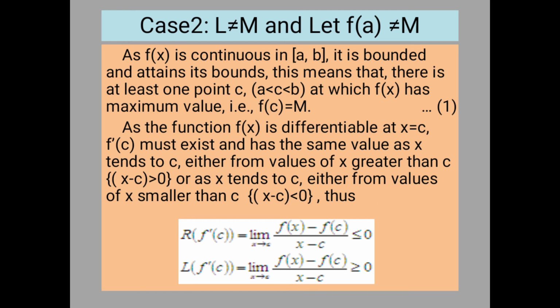So we have the right hand derivative is less than or equal to 0 at x equal to c, and the left hand derivative is greater than or equal to 0 at x equal to c. But what is required? f dash of c exists, so it must be unique. In other words, both these inequalities, less than or equal to 0 and greater than or equal to 0, must happen simultaneously, and this is possible only when f dash of c is equal to 0.